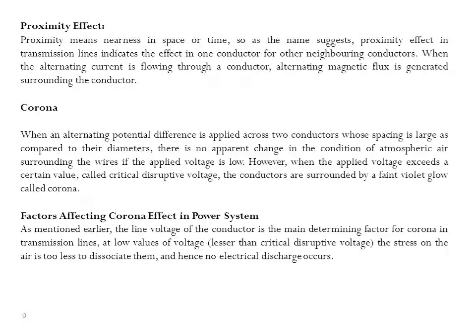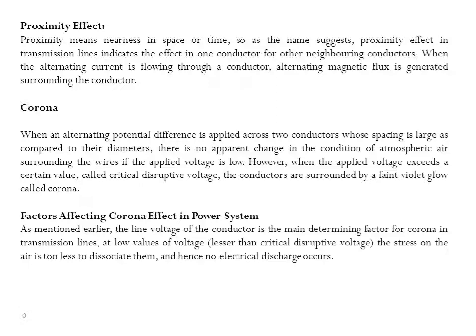When an alternating current is made to flow across two conductors of a transmission line whose spacing is large compared to diameter, then the air surrounding the conductors is subjected to dielectric stress. At low values of the supply voltage, nothing really occurs as the stress is too less to ionize the air outside.